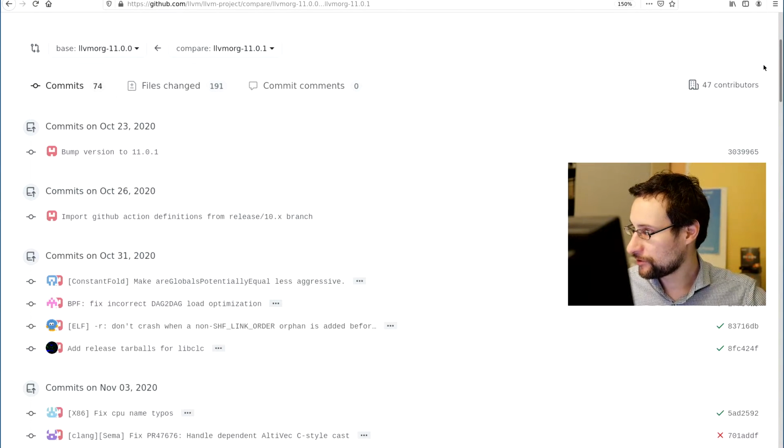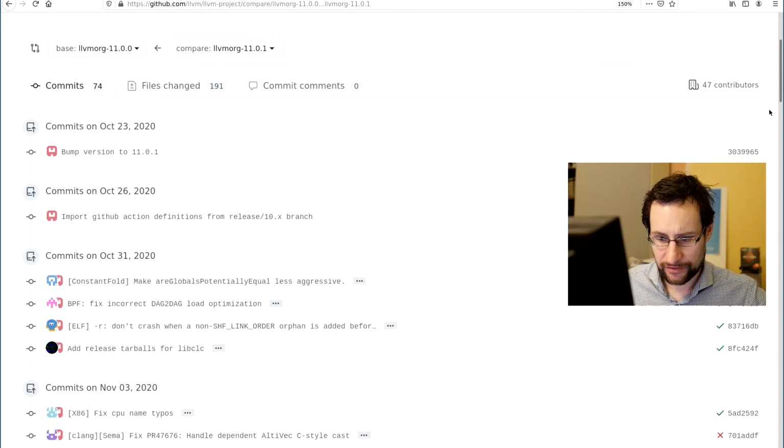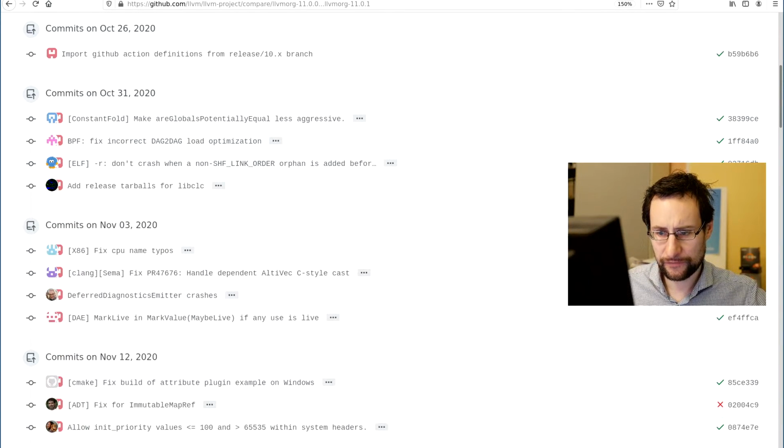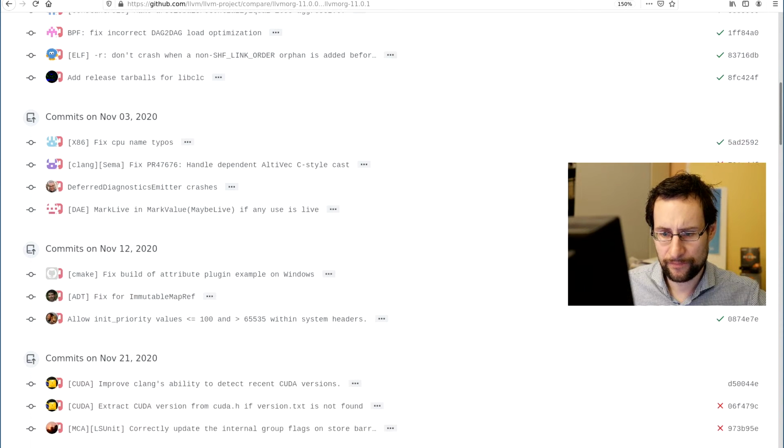So 47 contributors, quite some, so what have they done? GitHub action definition, constant folding, fix, load optimization, don't crash, don't crash is always good. Add release tables, libc, x86 CPU name typo, this is interesting.